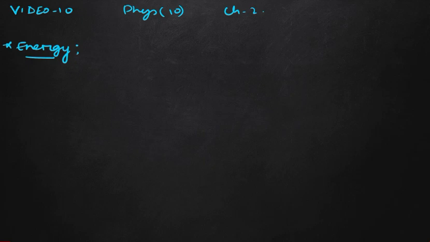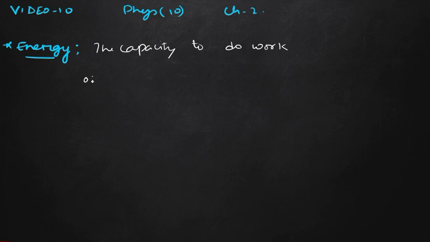If we see the definition of energy, what is energy? It is the capacity to do work. The capacity to do work is known as energy.